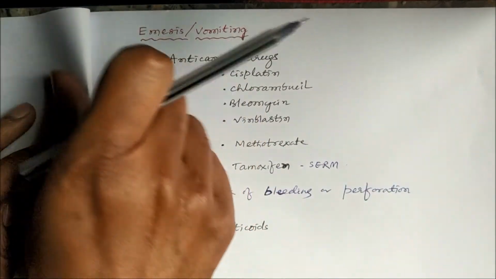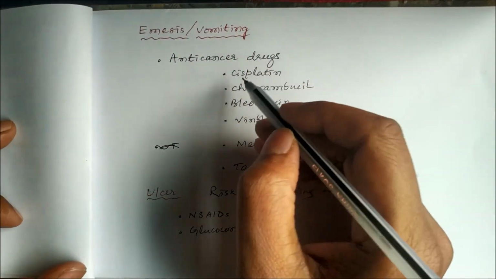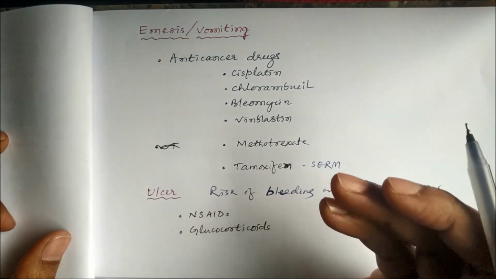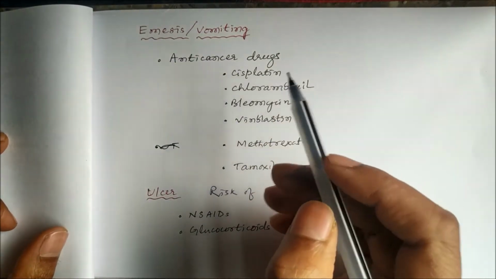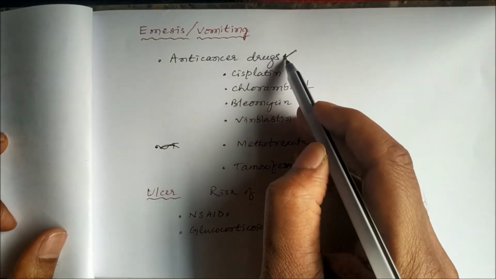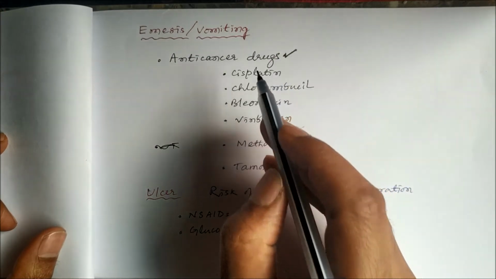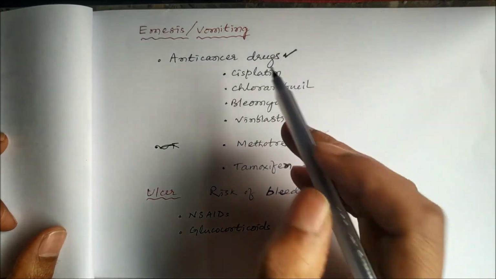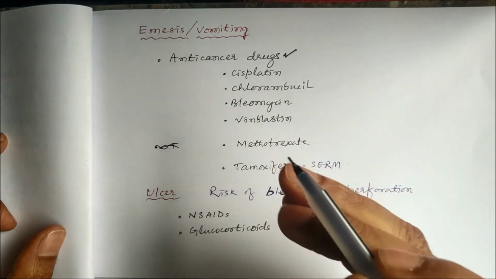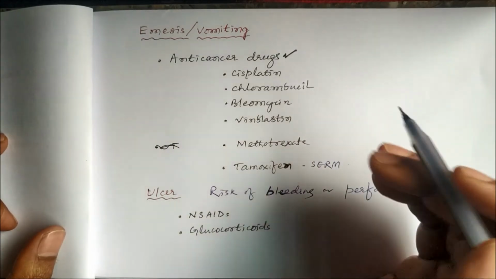Then there are certain drugs which produce vomiting, and nausea and vomiting is the common side effect with almost all drugs. But anti-cancer drugs can damage the gastrointestinal epithelium, and because of that there will be vomiting with all the anti-cancer drugs.